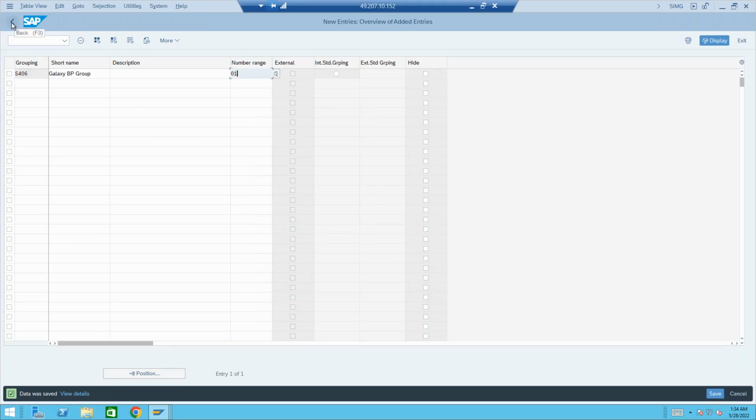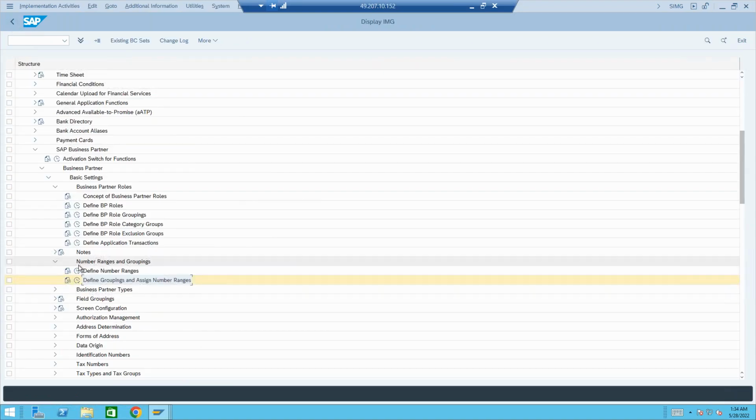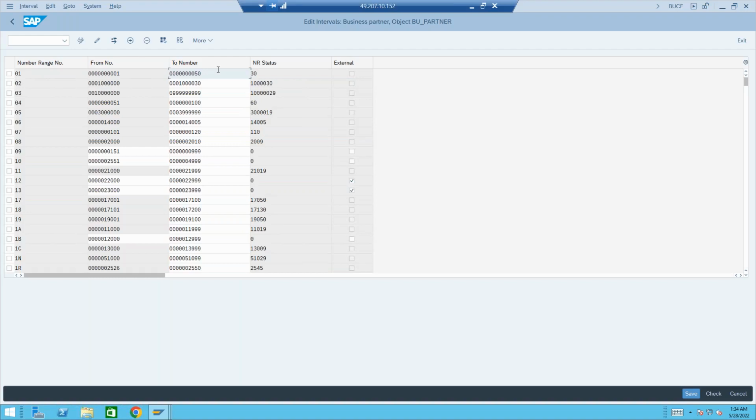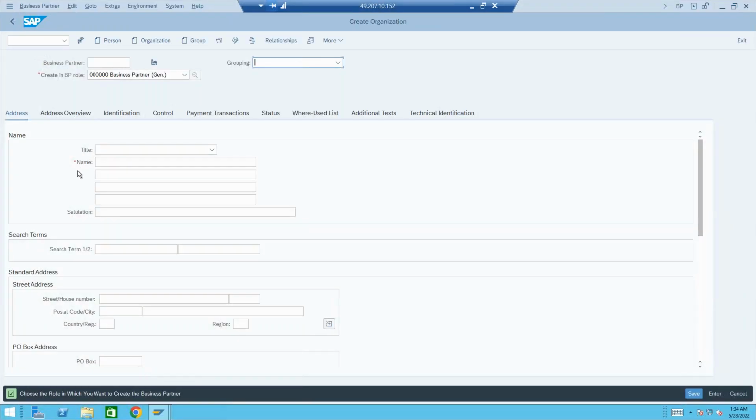Let me check if there is a free range for 01 or not, rather than it stopping us later. Let us check. 01 has a lot of range. It is 50, of which 30 are used, another 20 ranges remain. So now we have created our own grouping S406.